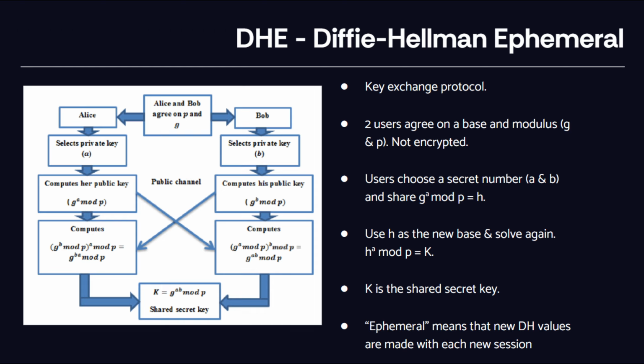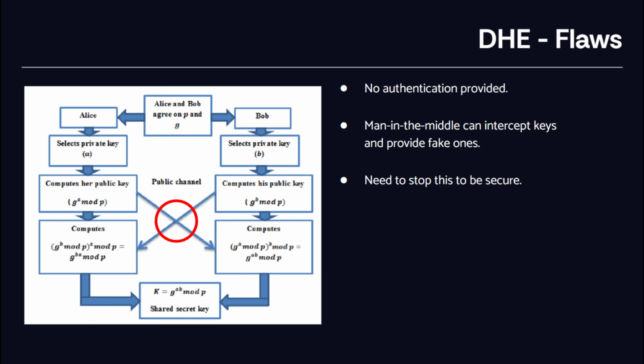Even though both sides send some information over an insecure channel, only the two users can compute the final shared secret key. A new Diffie-Hellman key pair is generated for every session, which provides forward secrecy. That means that if one session key is compromised, previous conversations can still stay protected. However, this does have one big weakness. There's no authentication built into DHE. That means that an attacker can perform a man-in-the-middle attack by intercepting both public keys and replacing them with their own. Without authentication, each user can think that they're talking securely, but an attacker can just sit in the middle, decrypting and re-encrypting both sides.